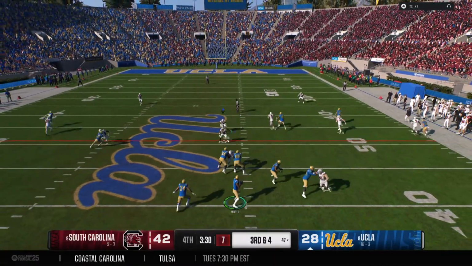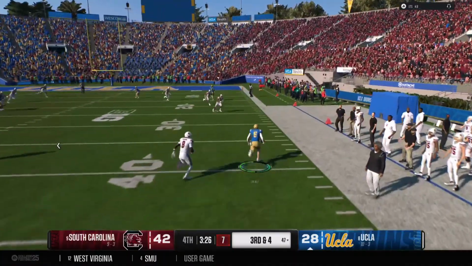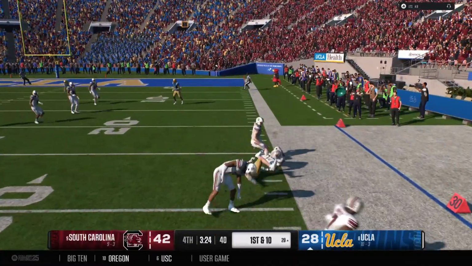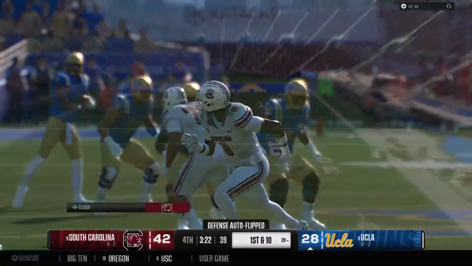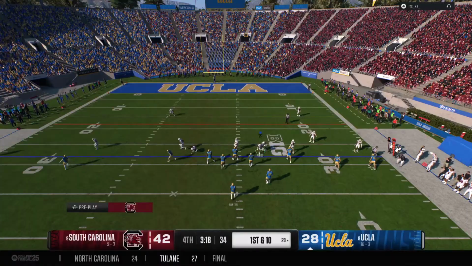Looking to chuck it again. Receiver looks it in. It's complete. Tackle is finally made, but it's down to the 28-yard line. And the Bruins are going to keep this drive rolling.